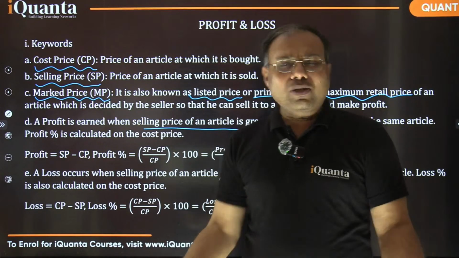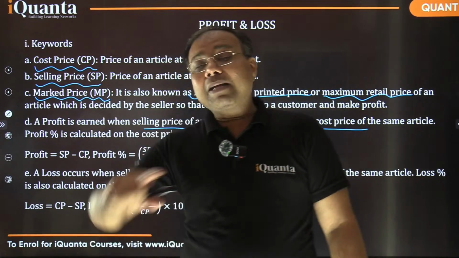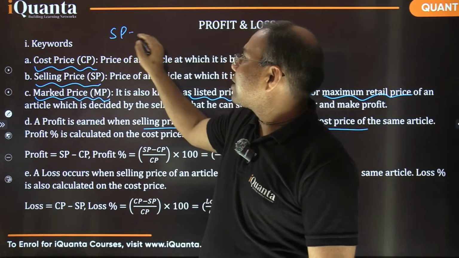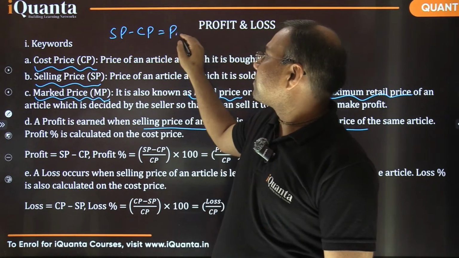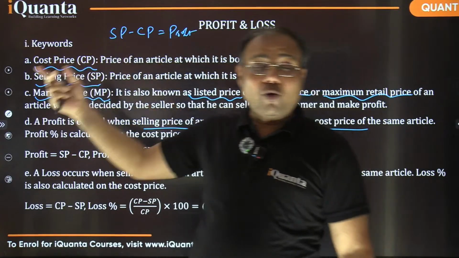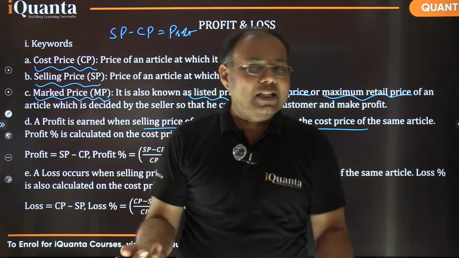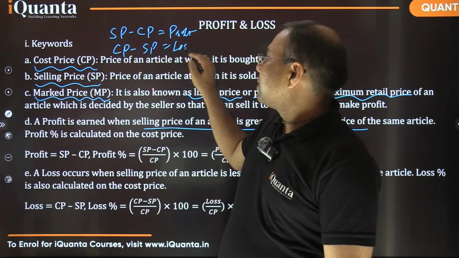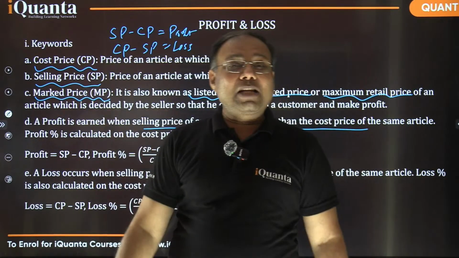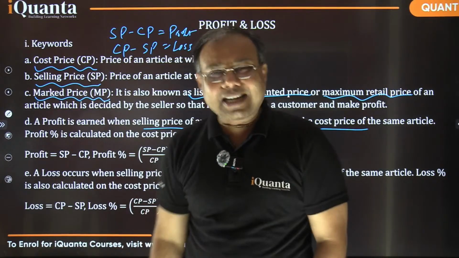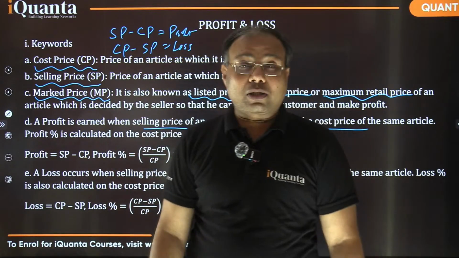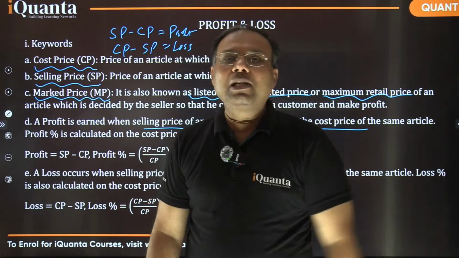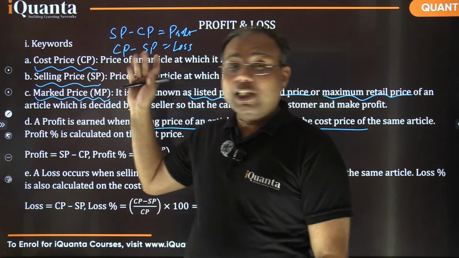ठीक है ना? Of course selling price ज्यादा होगा तभी तो profit होगा ना. But selling price किससे ज्यादा होगा? Cost price से. So the difference between SP and CP, SP minus CP, is called profit, right? If SP is less than CP, in that case it is a loss. So CP minus SP, that is the loss, right? Sometimes it may happen that selling price is less than CP, and in that case it is the situation of a loss. It is going to happen rarely. Most of the time everyone is working for profit only. But sometimes we can see that situation as well, right?